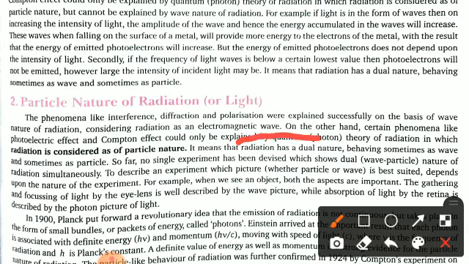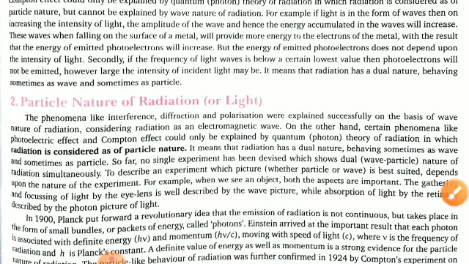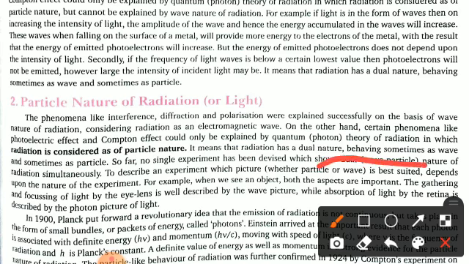The quantum theory or photon theory of radiation, in which radiation is considered to have particle nature. So radiation has a dual nature, behaving sometimes as a wave and sometimes as a particle. So far, no single experiment has been devised which shows the wave and particle nature of radiation simultaneously.